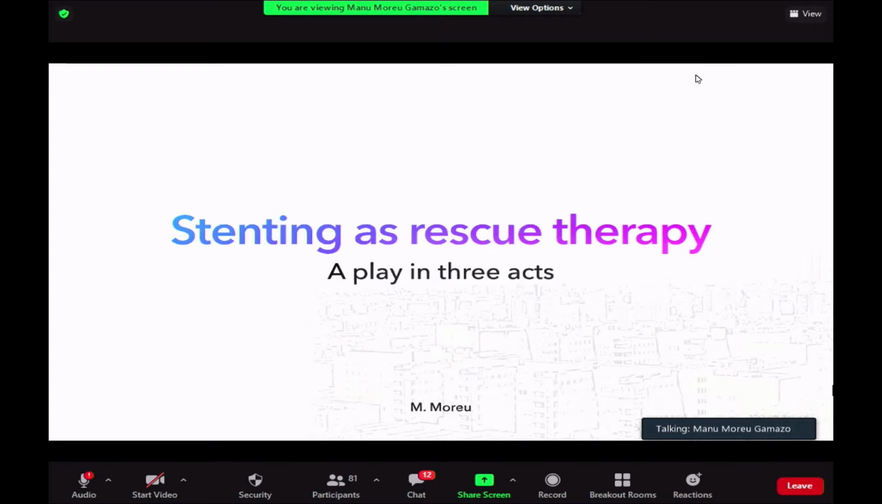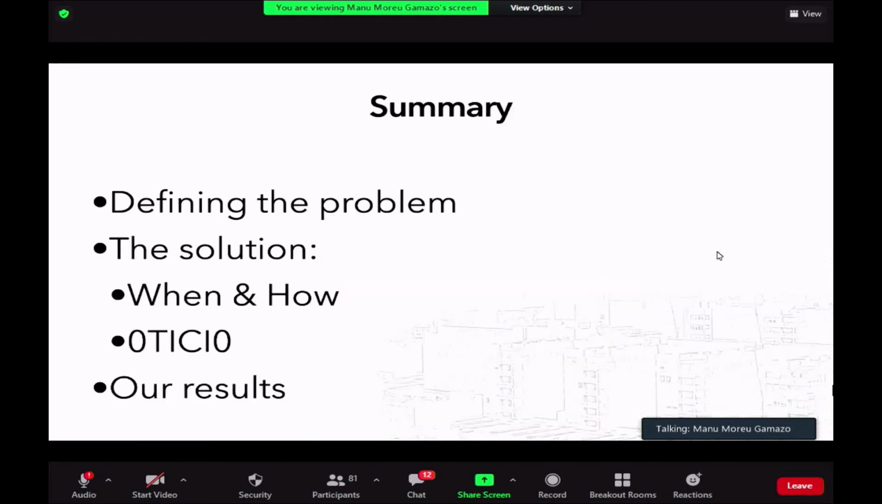So we are going to talk about stenting as rescue therapy. We are going to start talking about failure, how we fail during mechanical thrombectomy, and the options that we have after that failing to try to at least leave the vessel open and try to improve the prognosis of our patients. So this is the summary that I am going to follow.